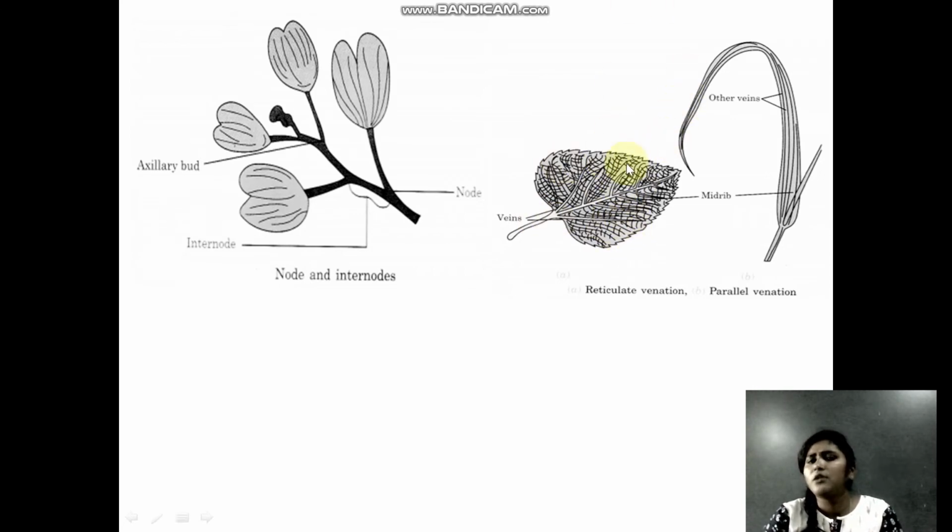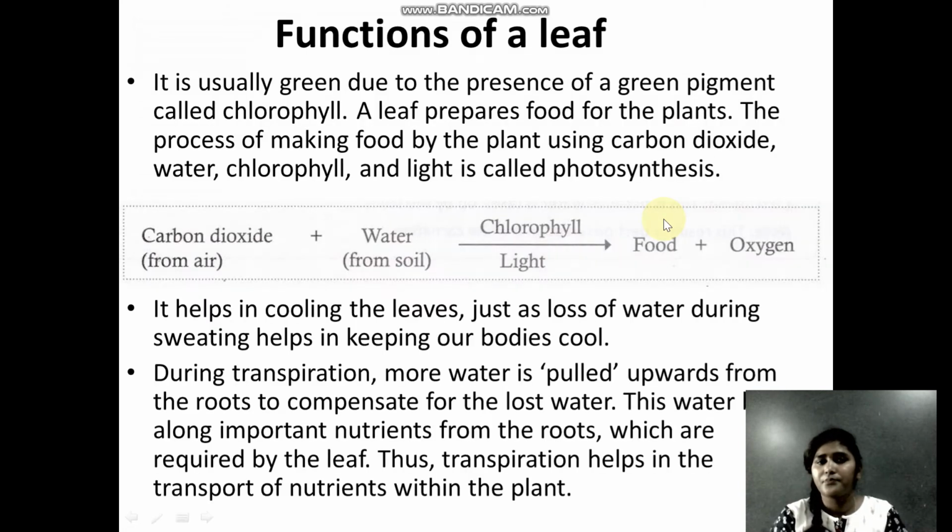So they are not basically in the form of parallel. Whereas here in the parallel venation, there are different veins which are going parallel to each other. Okay, so you can spot the difference here. They are very parallel, and here they are not at all parallel. So this is the difference between both the venations.